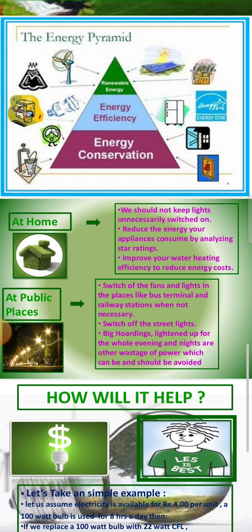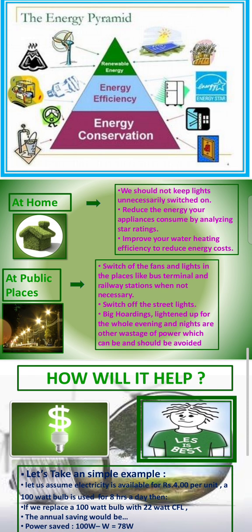At public places, switch off the fans and lights in places like bus terminals and railway stations when not necessary. Switch off the street lights and big hoardings lit up for the whole evening and night, or other wastage of power which can be and should be avoided.